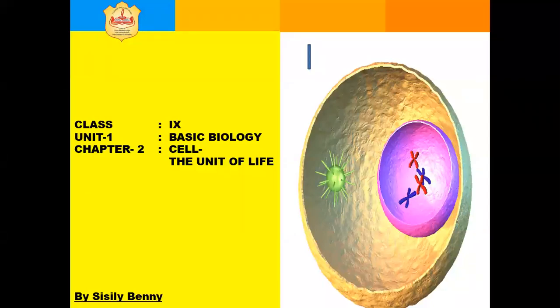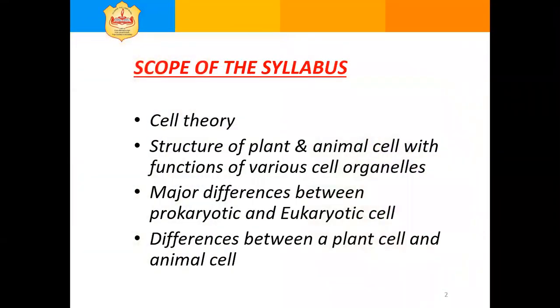Children, today we study about cell. Let us see what are the topics we study from this chapter. Cell theory, structure of plant and animal cell, functions of various cell organelles found in the cell, differences between prokaryotic and eukaryotic cell, differences between plant cell and animal cell. These are the topics we study from this chapter.